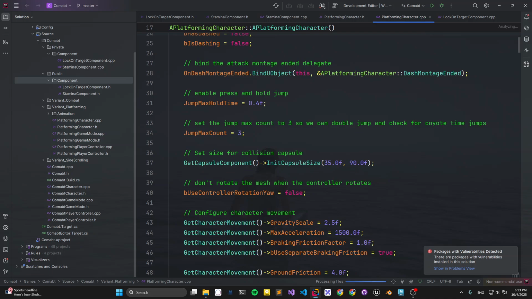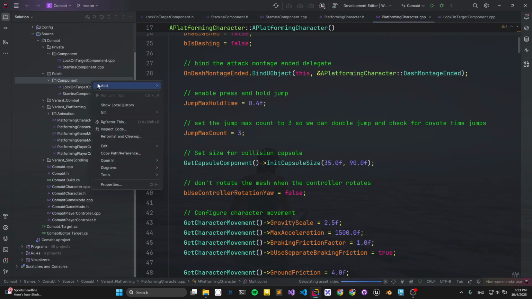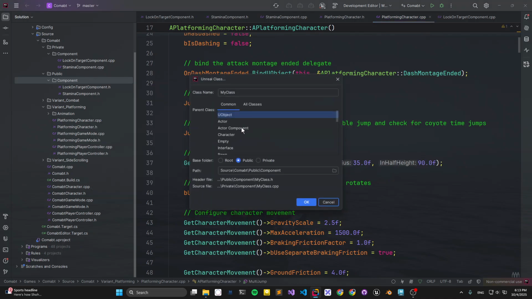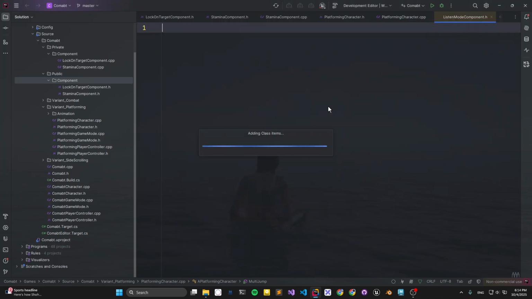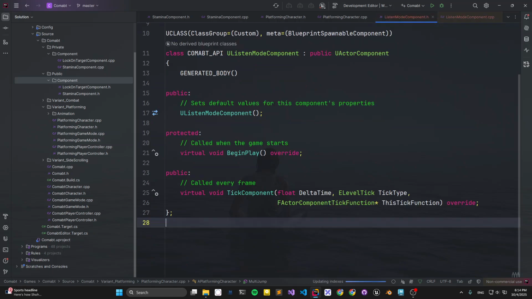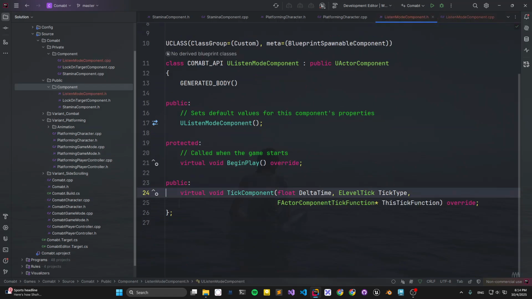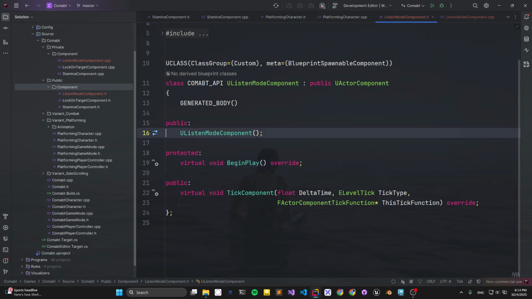For this purpose, I'm just going to show how to create this, so I'm not going to bother with that. So choose Actor Component, put it in the component folder, and name it ListeningModeComponent. As usual, I clean some unused comments and directly create it.